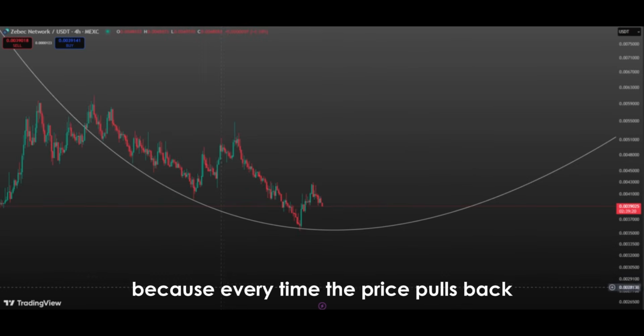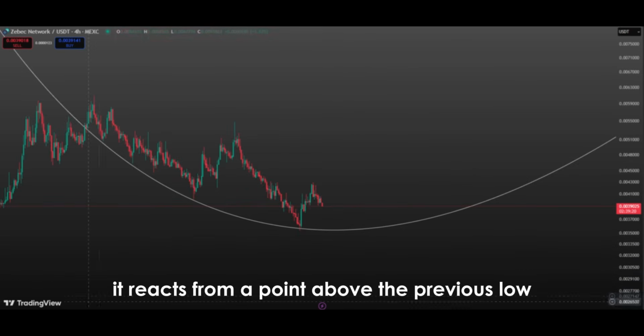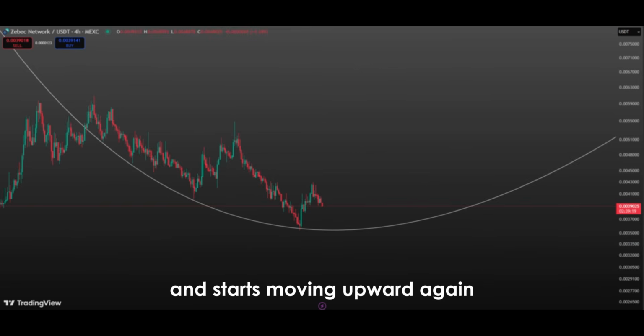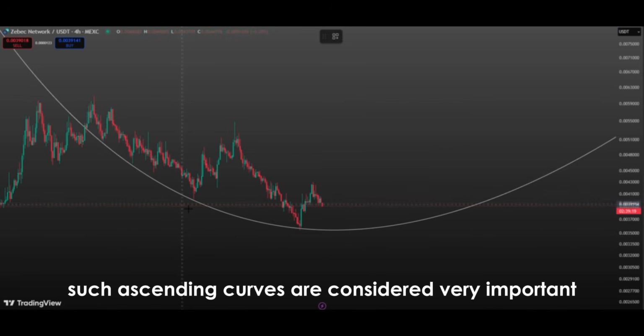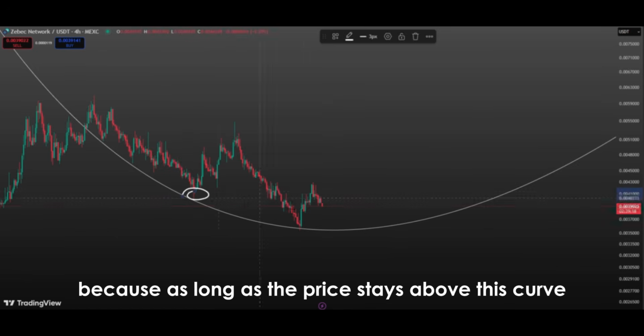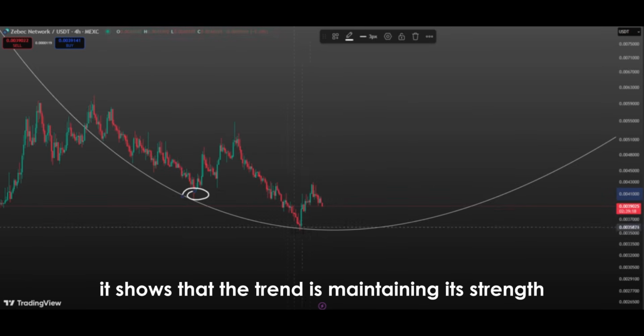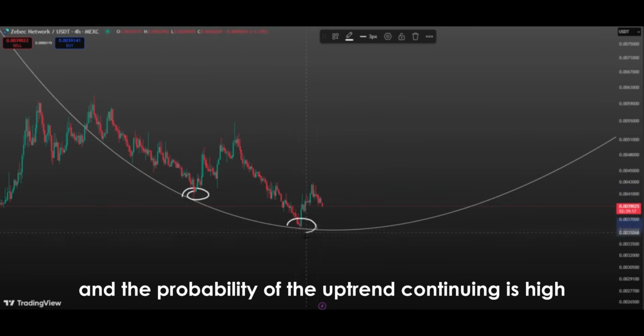the price pulls back, it reacts from a point above the previous low and starts moving upward again. Thus, the path of the price resembles a line curving upward. For this reason, such ascending curves are considered very important, because as long as the price stays above this curve, it shows that the trend is maintaining its strength and the probability of the uptrend continuing is high.